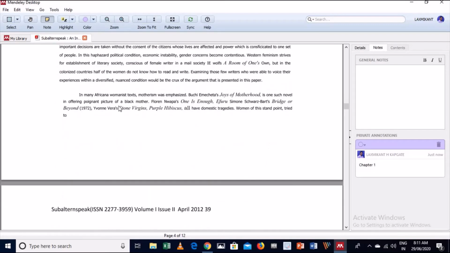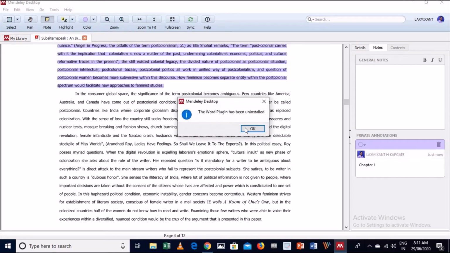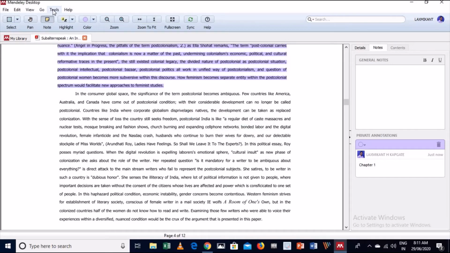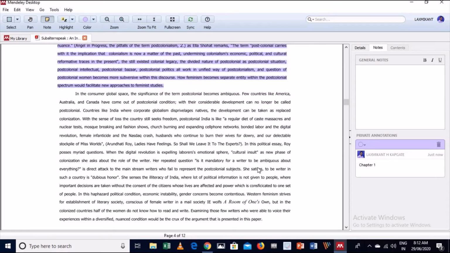Now suppose you want to add this Mendeley software in your Word file, so you go to the tool option. I have already installed it, so let me uninstall first, then you will understand. In this tool option you can see install MS Word plugin. Click on that, it will ask you some information. You click on OK and it is automatically added to your Word file.